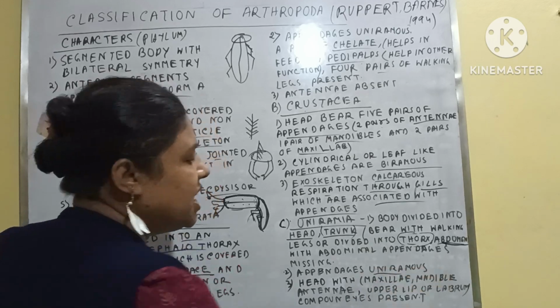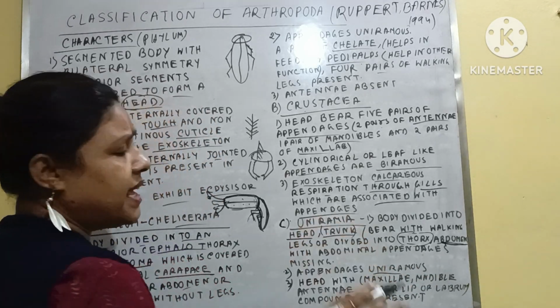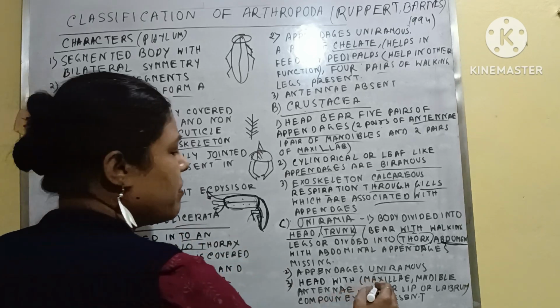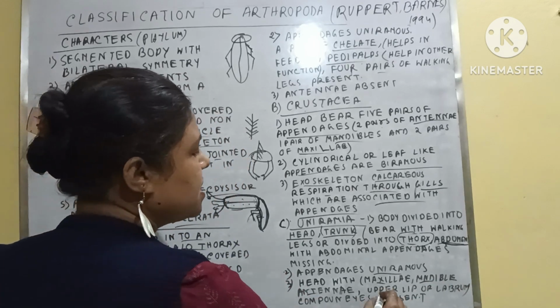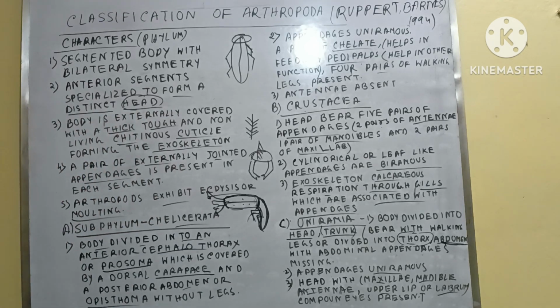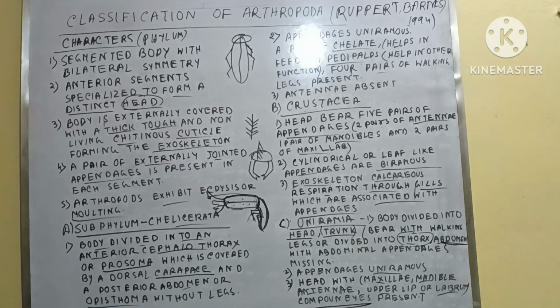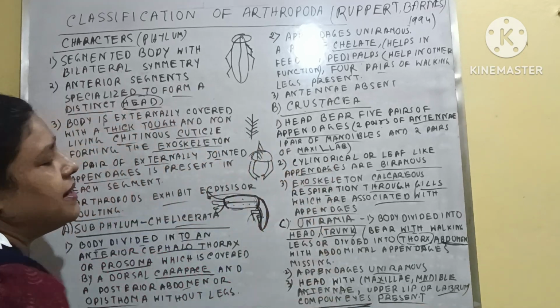Appendages here are uniramous, and the head bears appendages that are maxillae, mandibles, antennae and the upper lip or labrum. Another structure, the compound eyes, is also present in this phylum.